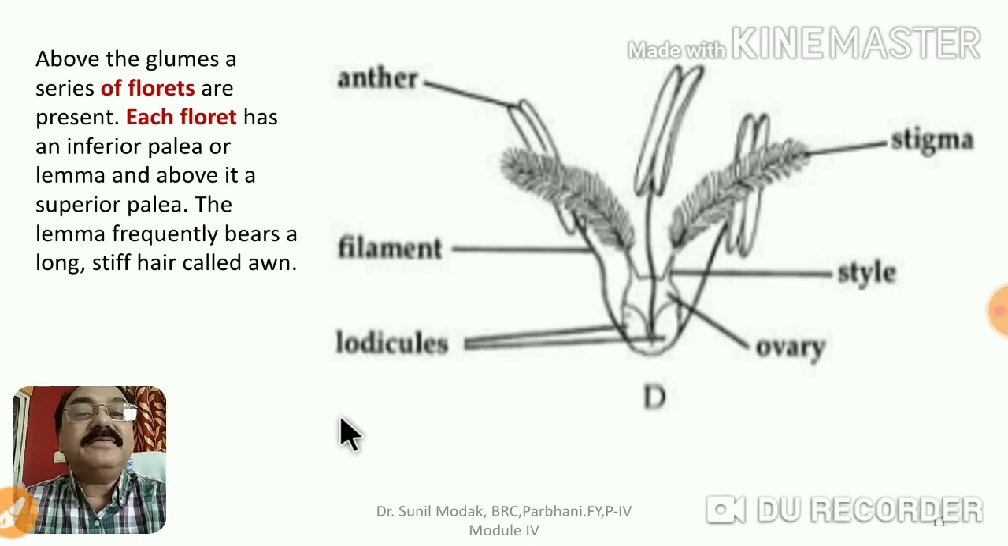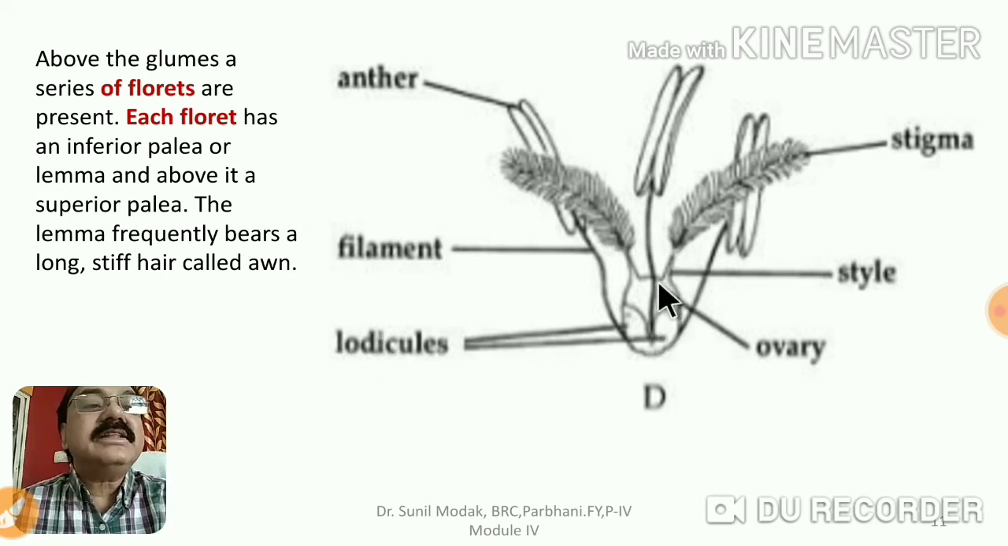Each floret, now let me talk about the floret, a single small flower, has an inferior palea or lemma, okay, and above it is a superior palea. The lemma frequently bears a long stiff hair called awn. Actually here it is not being properly shown, but each floret has palea and lemma, okay. Then in this particular diagram, here is an ovary, okay, and these are the small lodicules. They are very scaly brown colored structures, okay. They represent the perianth, and are represented by lodicules.